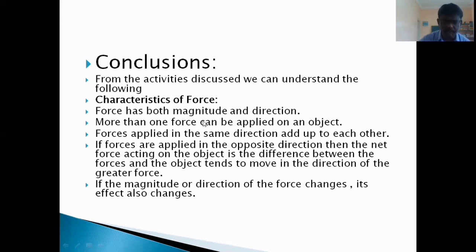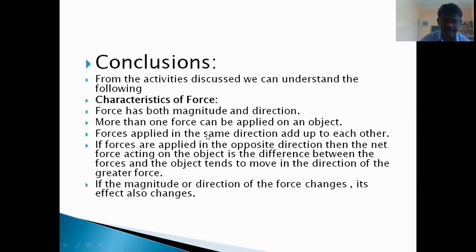More than one force can be applied on an object. Okay, children, for example, in pushing the box, even before we push, the box is acted on by gravitational force, frictional force, like that. There are many. In coming classes we will discuss that. But now we can get just a clue: more than one force can be applied on an object, even 2 persons, 3 persons, like that.